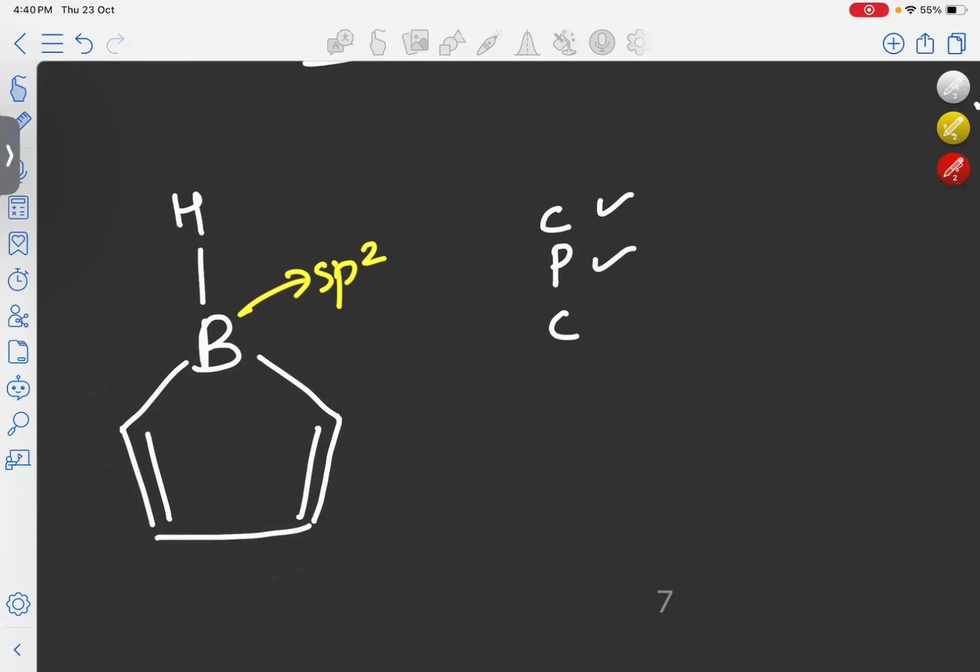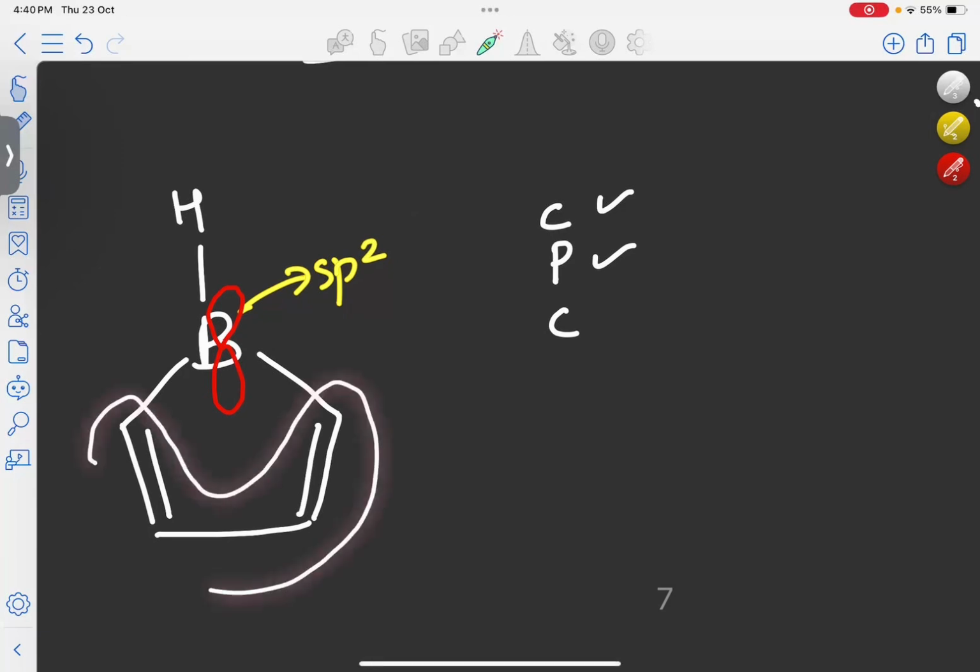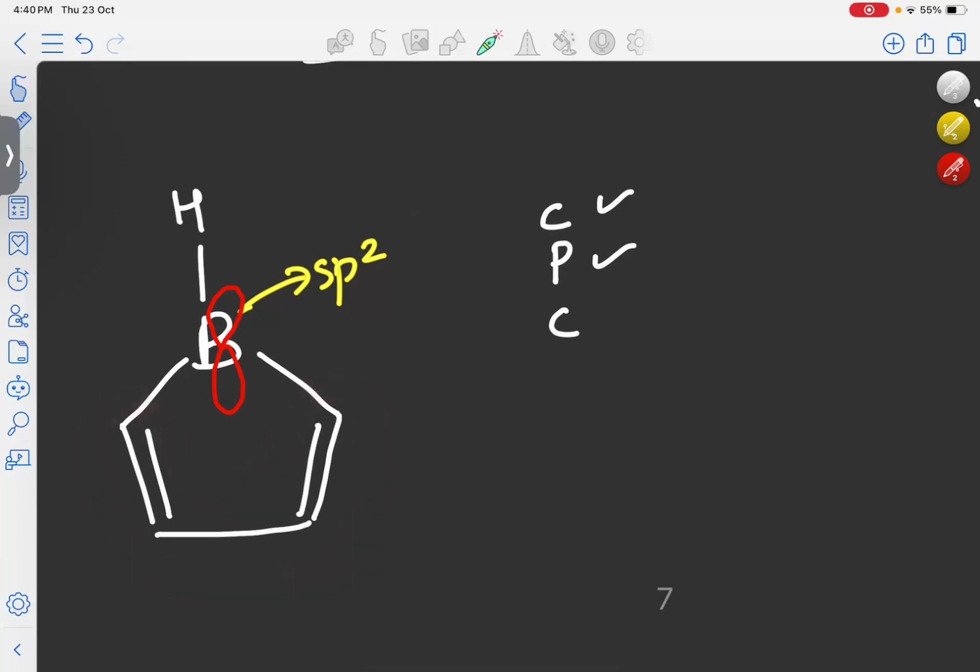Next criterion is that it should be conjugated. Now we need to know whether our molecule is conjugated or not. So this atom being sp2 hybridized means one vacant p orbital is present on the boron, which is perpendicular to the plane of the molecule. Here, in the case of boron, one vacant orbital is present, but there will be no electron in the boron to contribute to the molecule. So in that case, we can see these 4 carbon atoms are conjugated because alternate single and double bonds are present here, and this boron atom is also conjugated because a vacant p orbital is present on the boron, which is able to take part in the delocalization. So this molecule is entirely conjugated. So it is conjugated also.